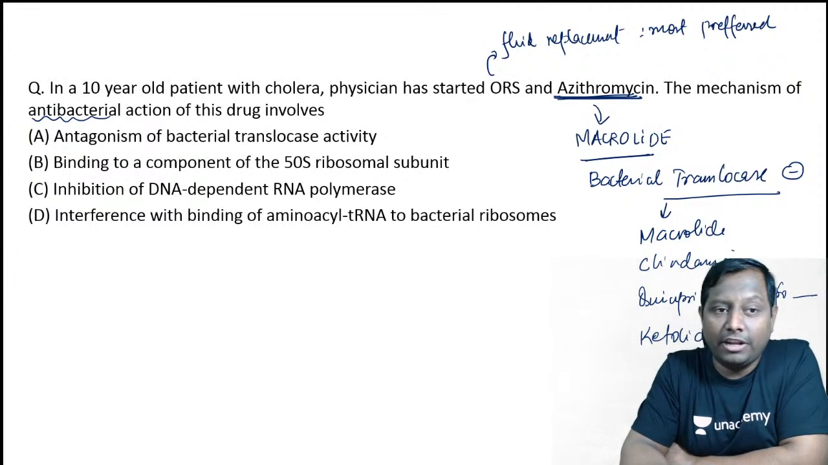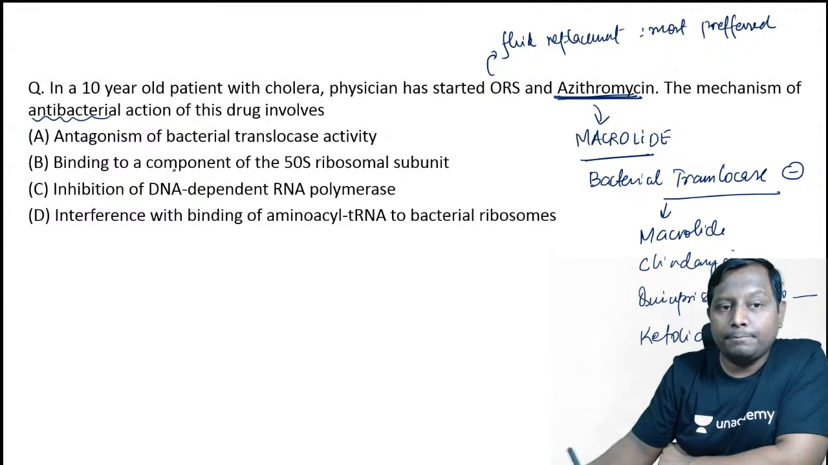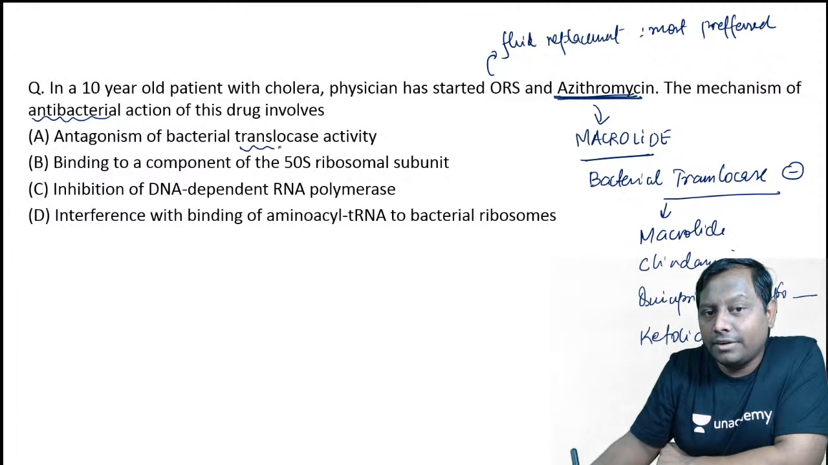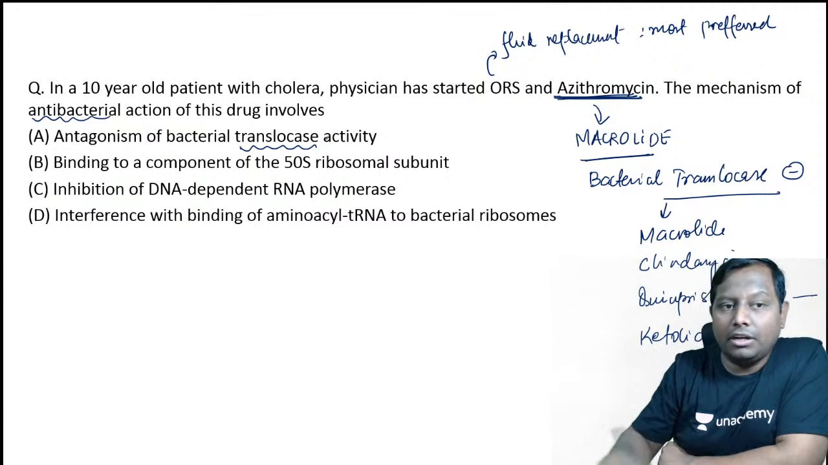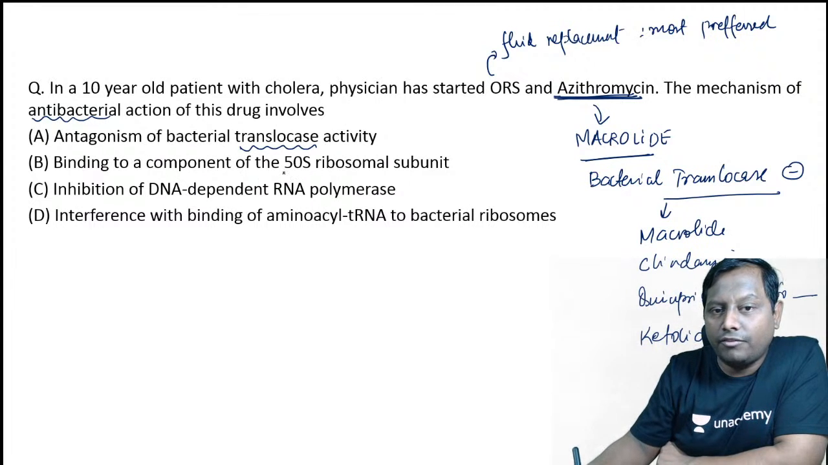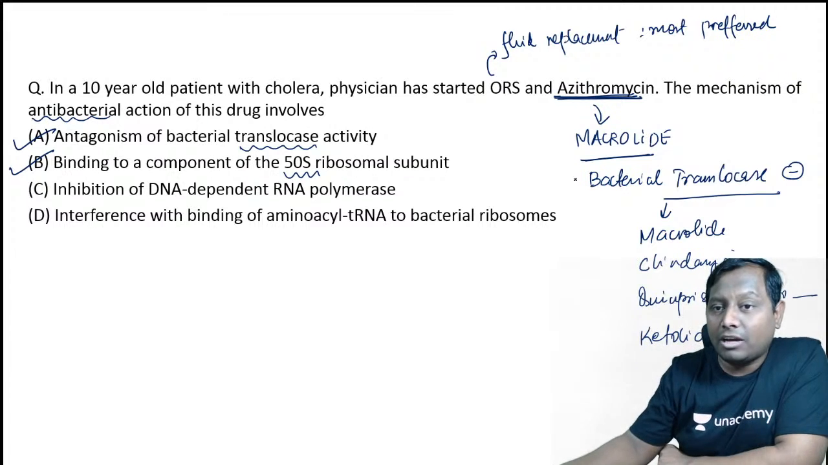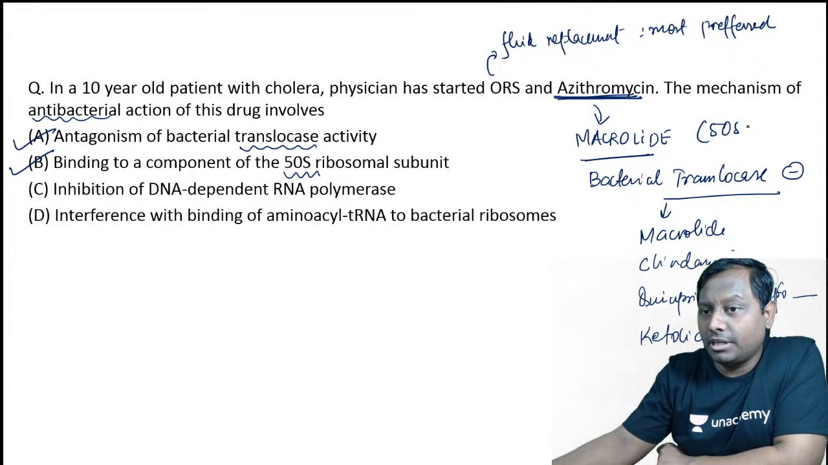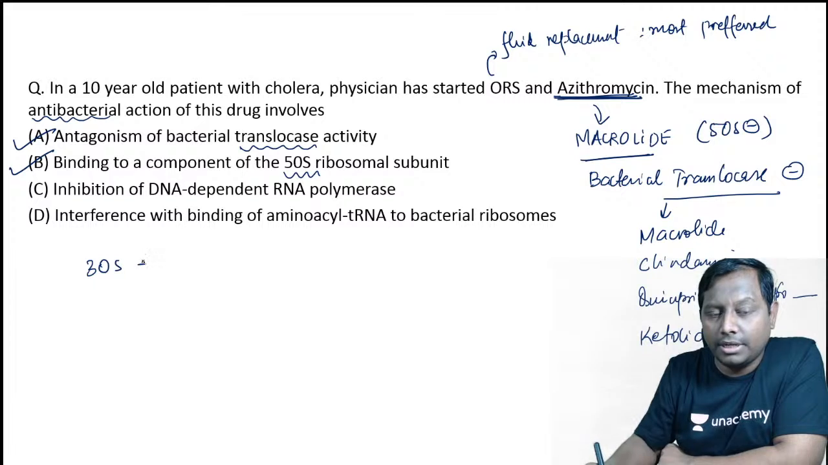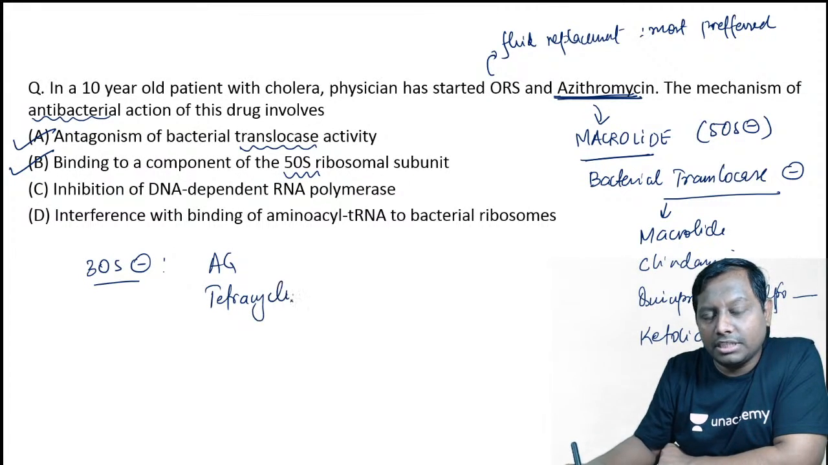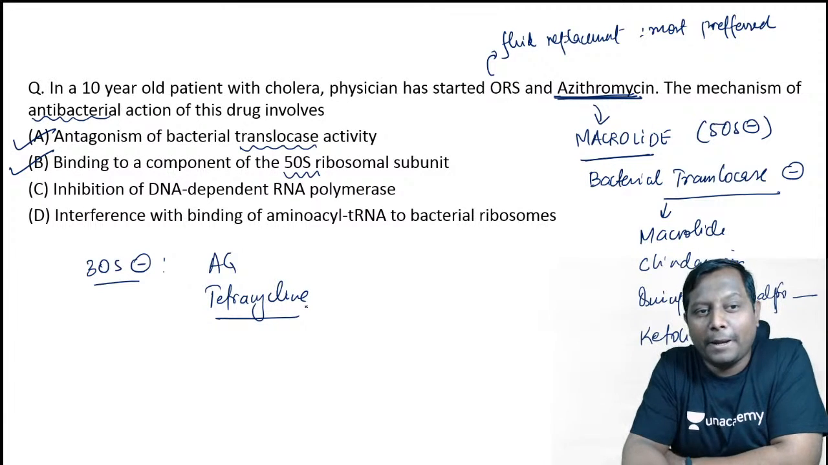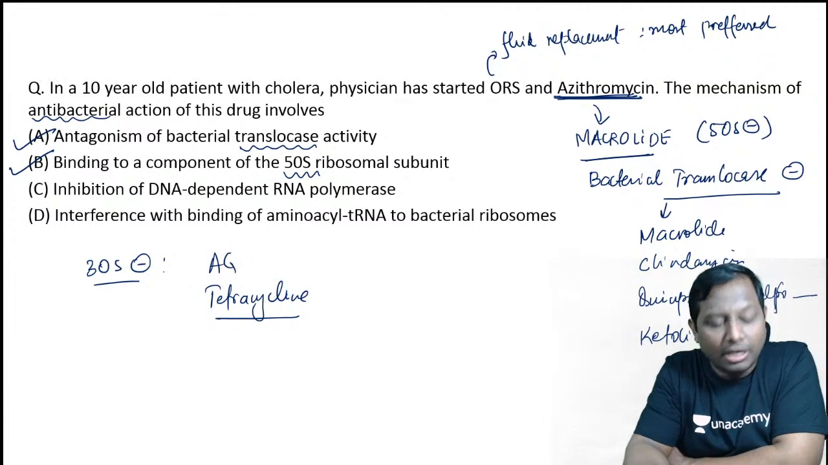But you should also remember one very important thing. This is one question where antagonism of the bacterial translocase activity is one thing that I have justified. But read option B, binding to a component of the 50S ribosomal unit. Here it should be 30S in the option, but since it is given as 50S, A and B both are correct statements here, because macrolides are also 50S inhibitors. The only drugs under 30S inhibitors are aminoglycoside and tetracycline. So A and B are both true statements here.